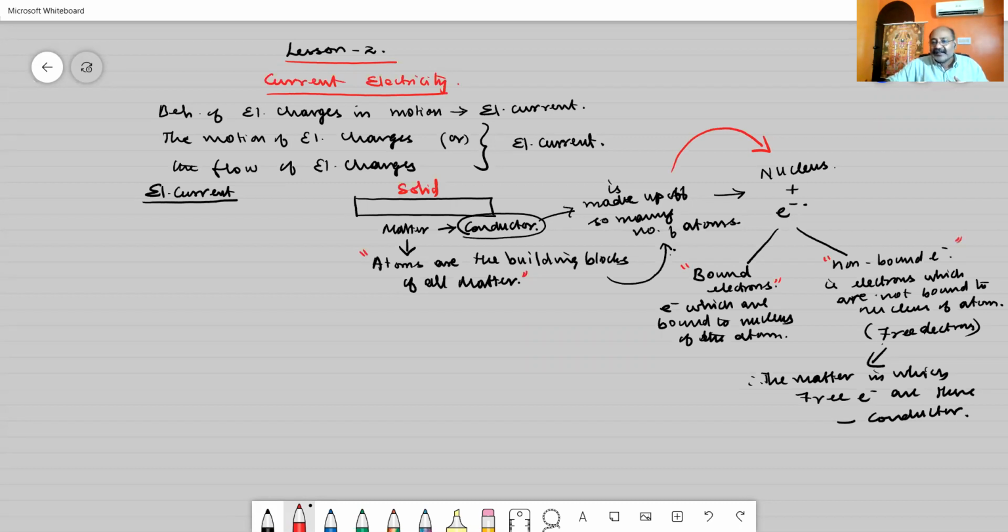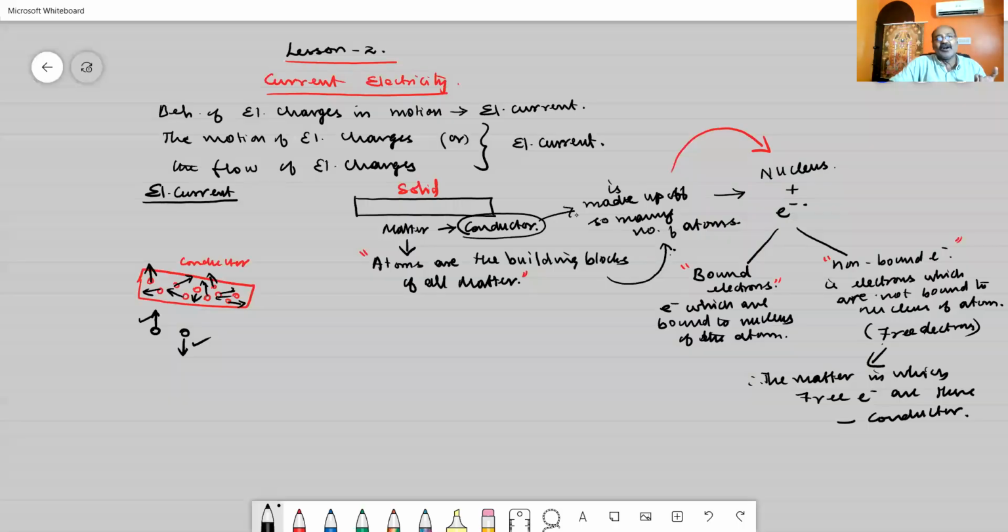The electrons can be broadly classified into two: bound electrons and non-bound electrons. The bound electrons are bound to the nucleus of the atom and cannot move. The other electrons, which are not bound to the nucleus of the atom, are called free electrons. If a matter has a large number of free electrons, it is called a conductor. So conductors are substances in which there are more free electrons.